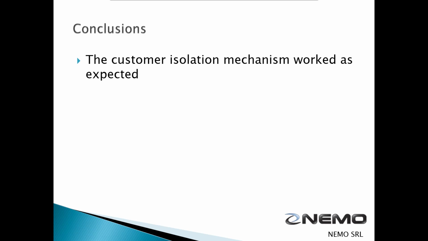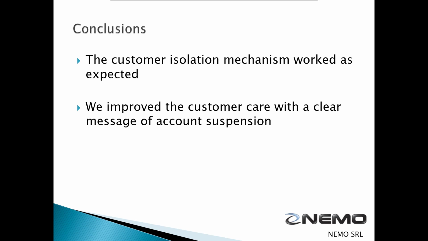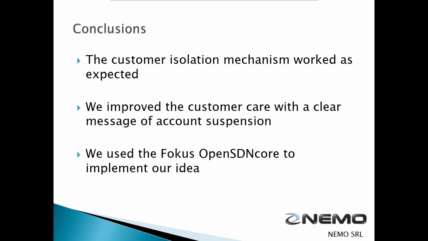The customer blacklist idea worked as expected, and we can suspend a customer with a better result instead of cutting him out of the network. Indeed, we improved the customer care process with a clear message of account suspension. We used the FOKUS OpenSDNcore to implement our idea, as it better supported our experiment. All KPIs have been achieved.